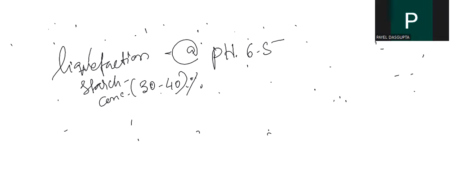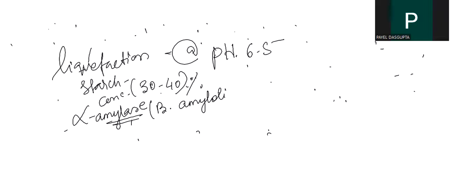So if the particular alpha amylase which we are using for liquefaction is from Bacillus amyloliquefaciens, the enzyme will be added at the beginning. If this is the alpha amylase you are taking for liquefaction, definitely the enzyme needs to be added at the beginning at 80 degrees.